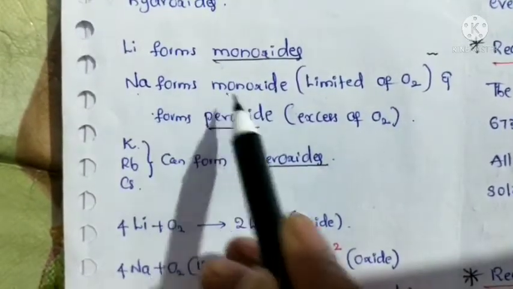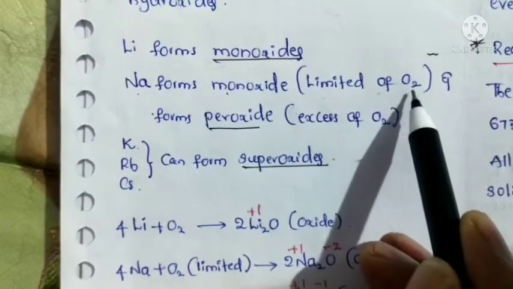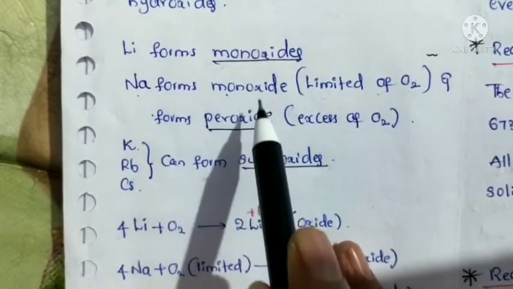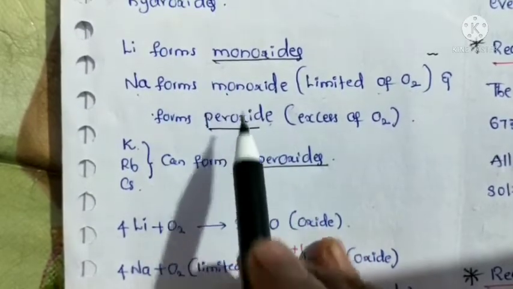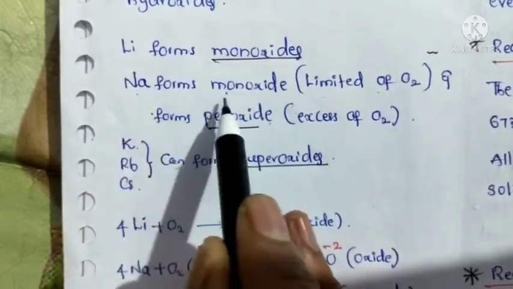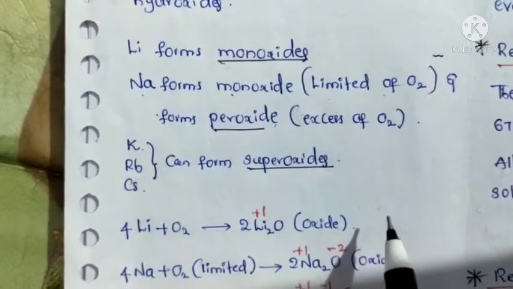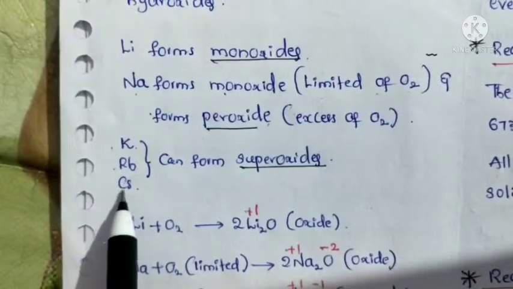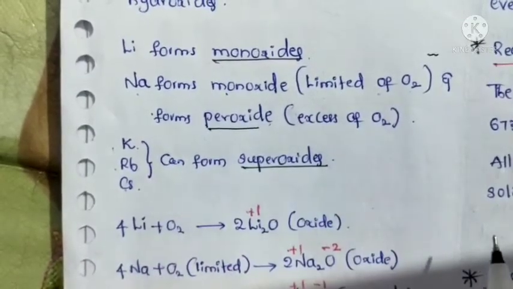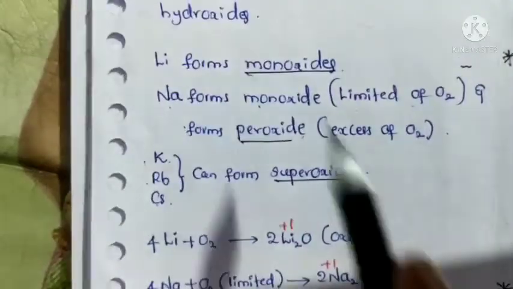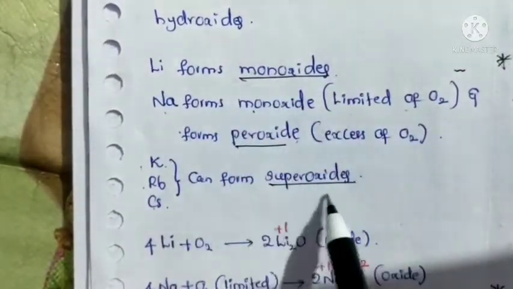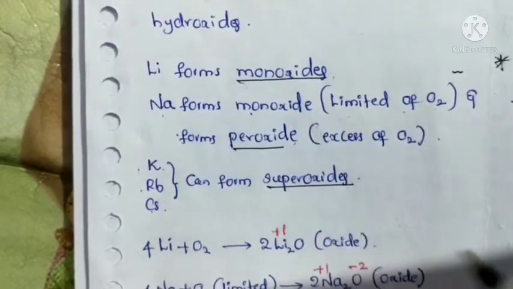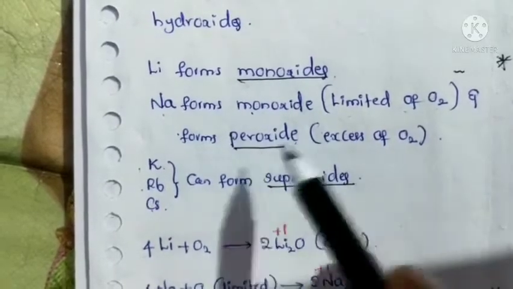Sodium can form monoxides with a limited supply of oxygen, but with excess oxygen it can form peroxides. So these two oxides are very important, because only sodium can form monoxides as well as peroxides. Lithium can form only monoxides, and potassium, rubidium, cesium can form only superoxides. So these formulas and the monoxides, peroxides, superoxides are very important. Which element can form monoxides? Which elements can form superoxides? The question arises here.